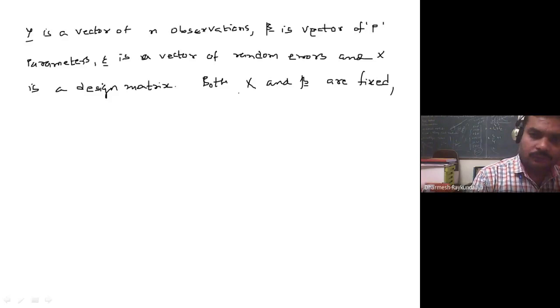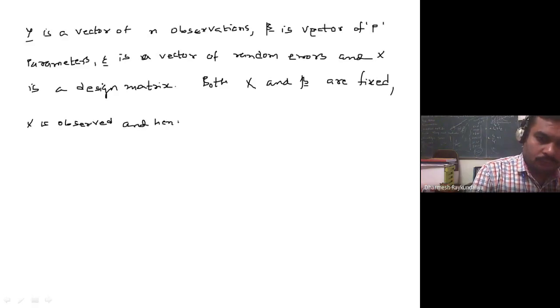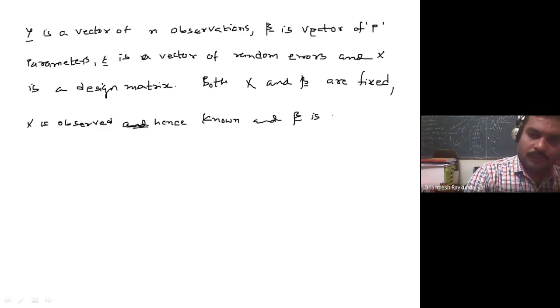X is observed and hence known, and beta is unknown. Why is beta unknown? Because beta is a vector of parameters, and we know that parameters are unknown. So beta is unknown.